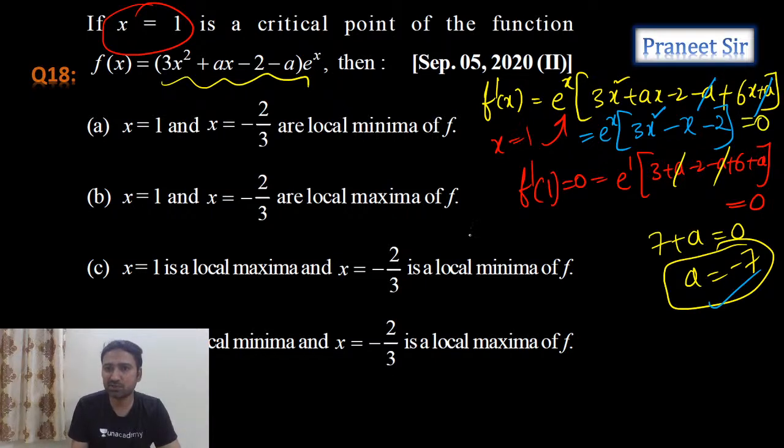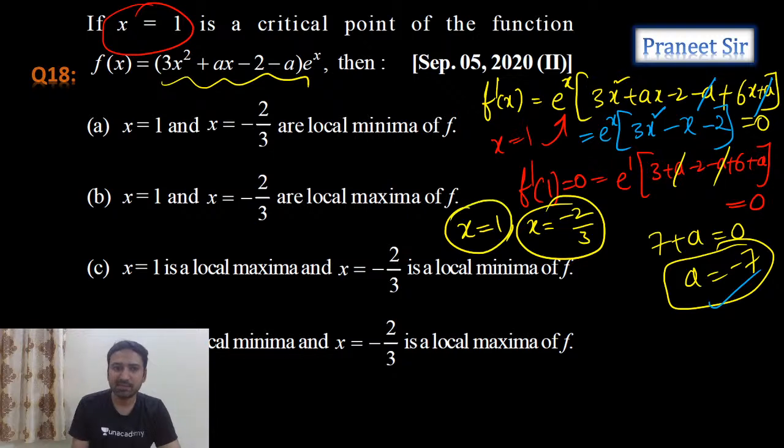If I equate it to 0, x equals 1 I am getting. And what is the other root I am getting? x equals minus 2 by 3. These are the critical points we get, guys. But at these critical points, we just want to calculate whether it is having minimum value or maximum value. So for that we need to calculate f double dash x. Let's calculate f double dash x.